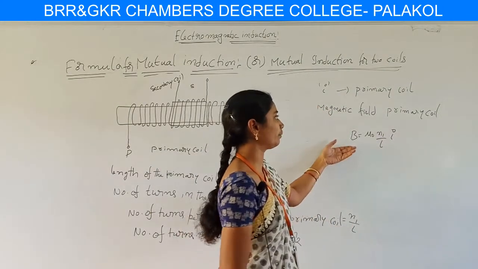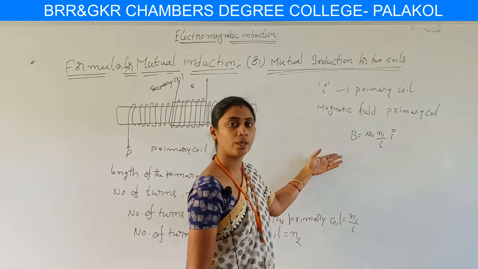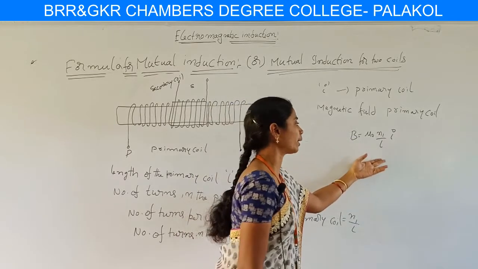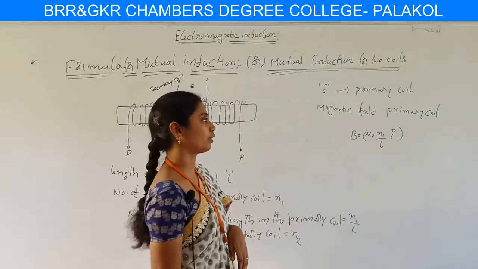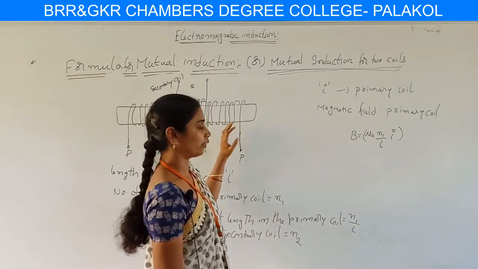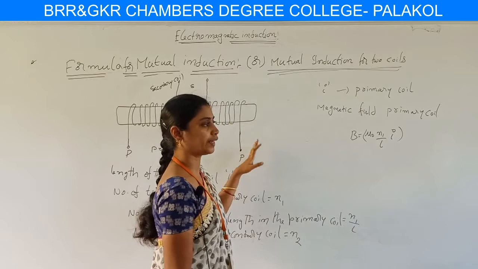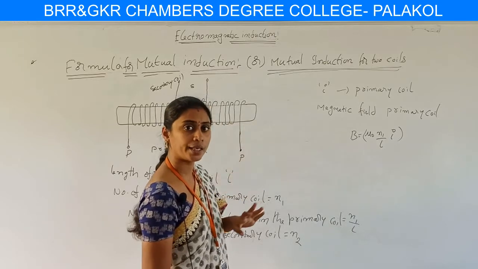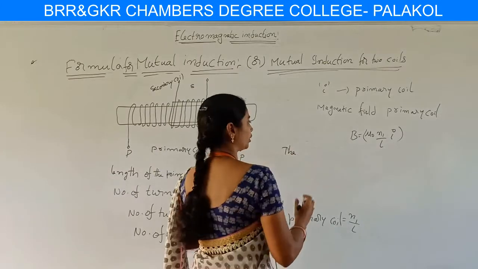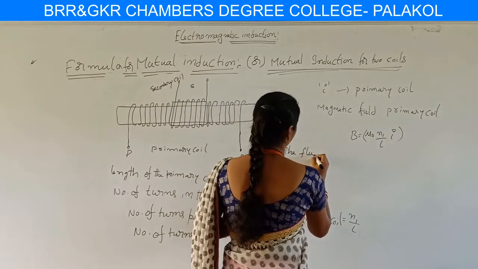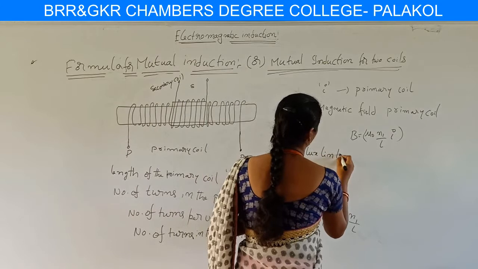Hence the magnetic field for the primary coil is B equal to mu naught N1 by L into I. This is the magnetic field produced in the primary coil. Whenever the magnetic field is created, automatically flux is linked in the primary coil. The flux linked in the primary coil per each turn is nothing but,